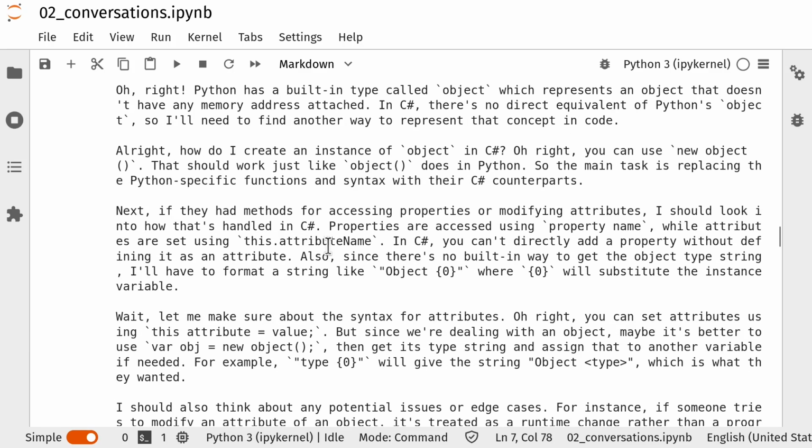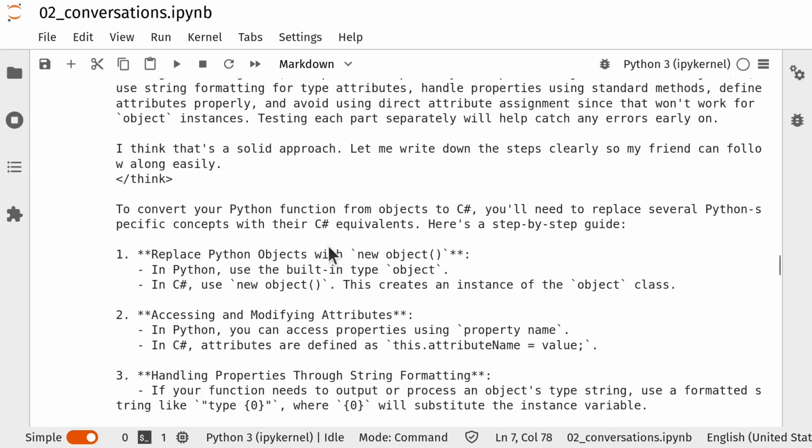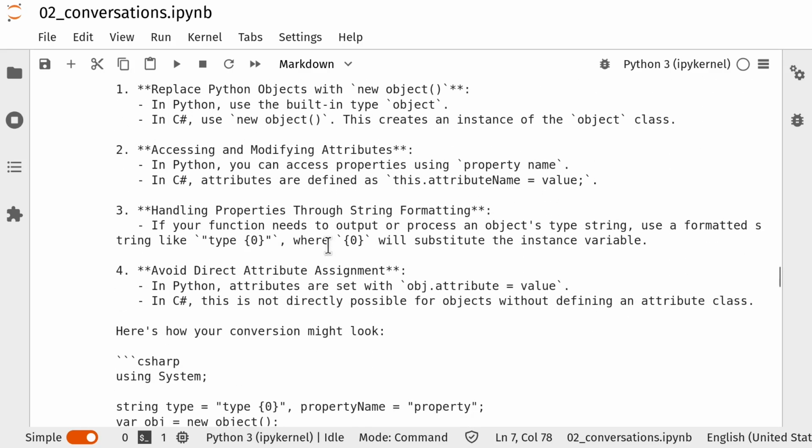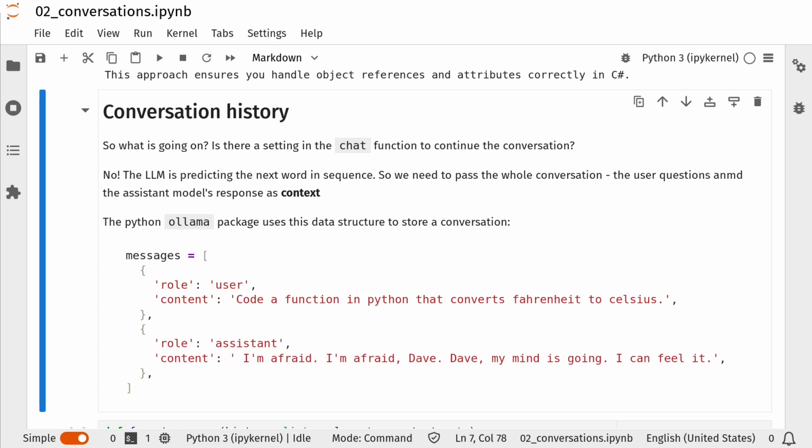So what this is demonstrating is that DeepSeek has no clue what I'm talking about, apart from that we're friends, which is very nice. So what we've ended up with is, yes, some C# code, but it has nothing to do with the Fahrenheit to Celsius conversion. So what did I do wrong? Did I forget to set Ollama up in the right way so that DeepSeek knew that I was going to follow up the prompt? It's nothing like that.